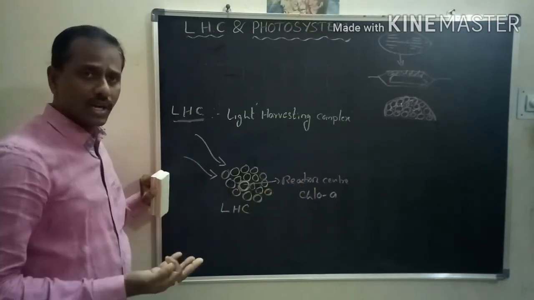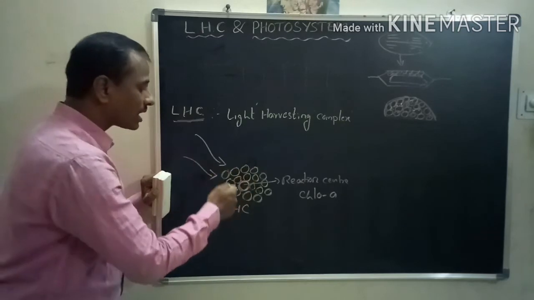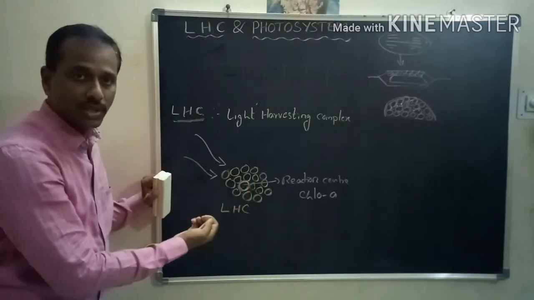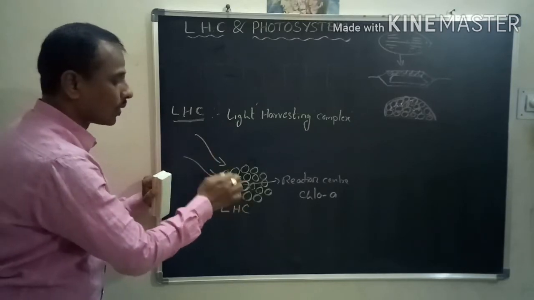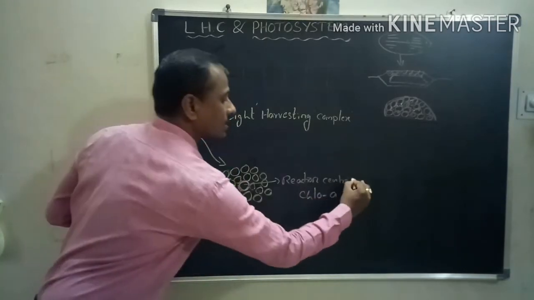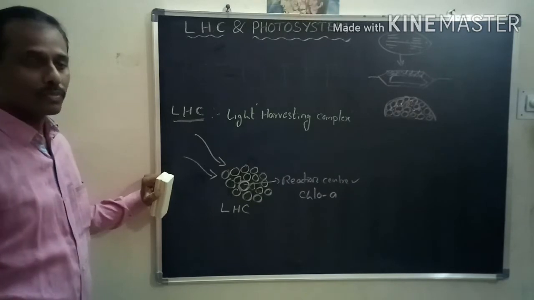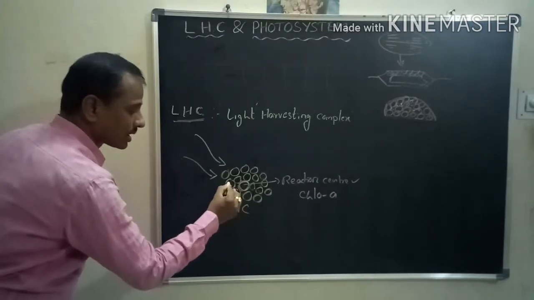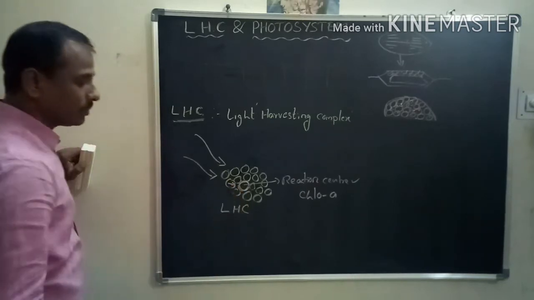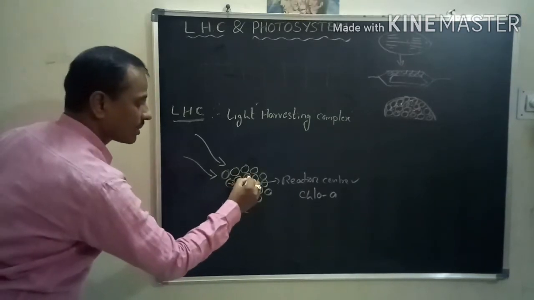What is the function of the reaction center? All the pigments can trap the light energy and supply the energy to one molecule, which is called the reaction center. Each pigment receives the light and transports it to the reaction center.